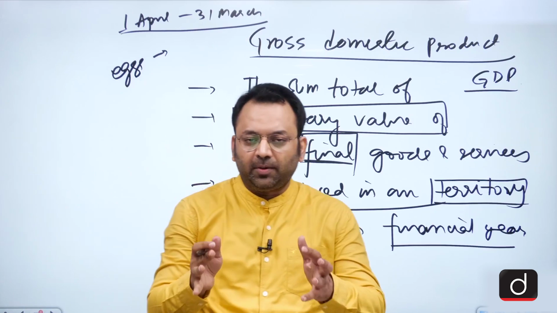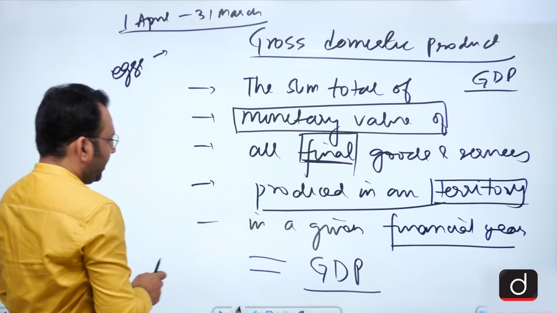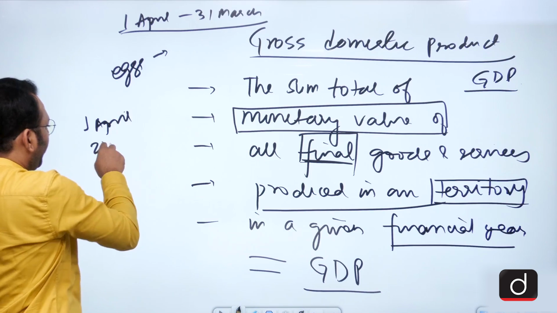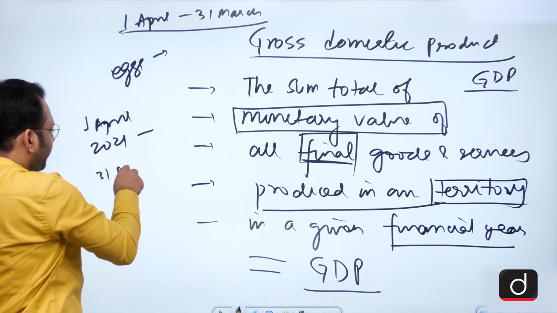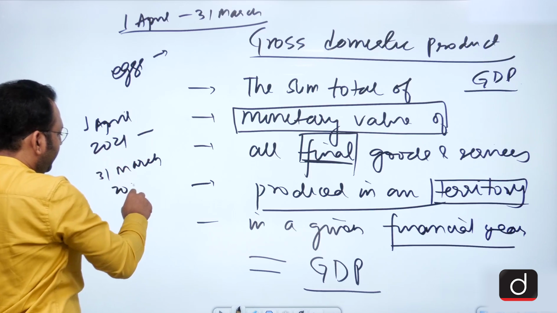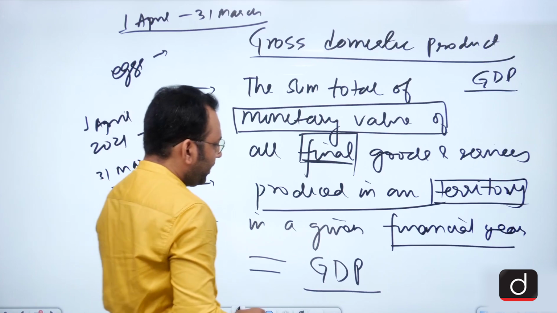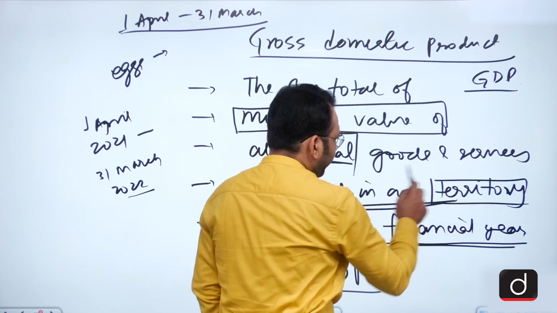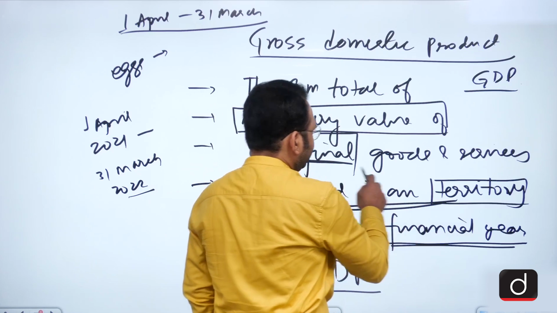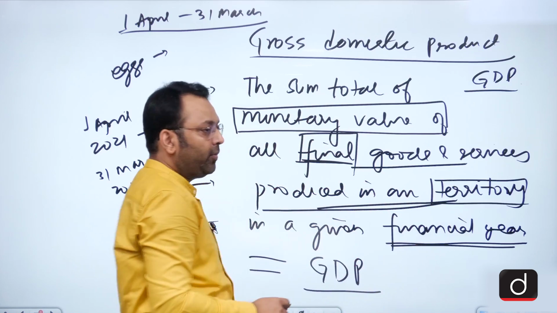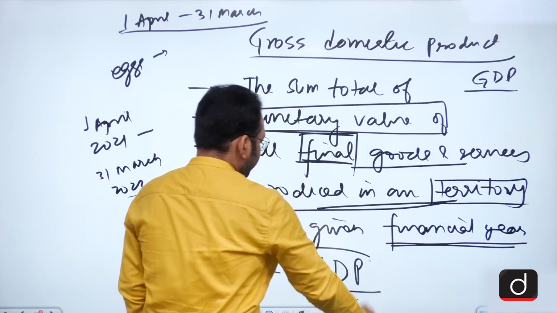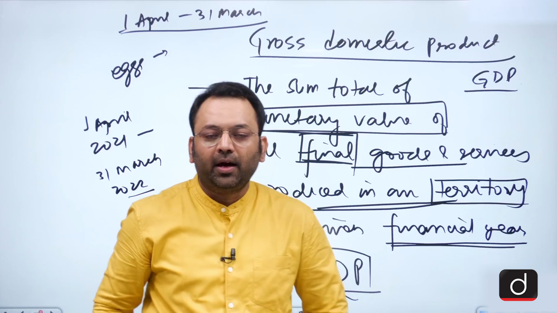Suppose in the present times, we are in the financial year 1st April 2021 to 31st March 2022. So in that financial year, in that given territory, all the final goods and services, when the monetary value is added, we get the GDP of a given country.